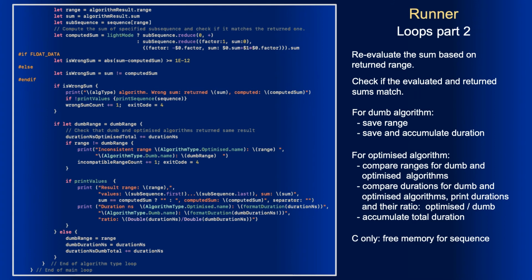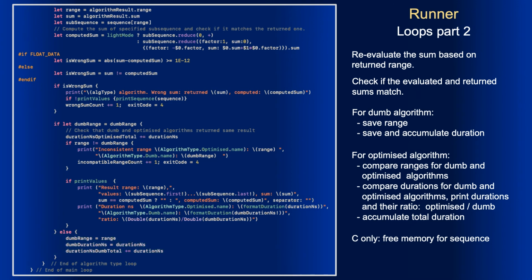As you probably notice, the dump algorithm runs before the optimized one. Therefore, in case of the dump algorithm, we just record the returned range as the dump range, record the duration as dump duration, and accumulate total dump duration.